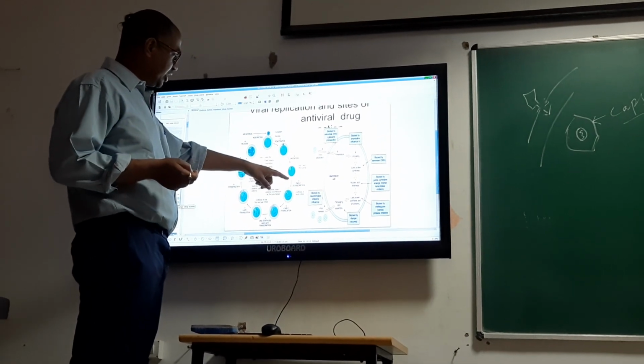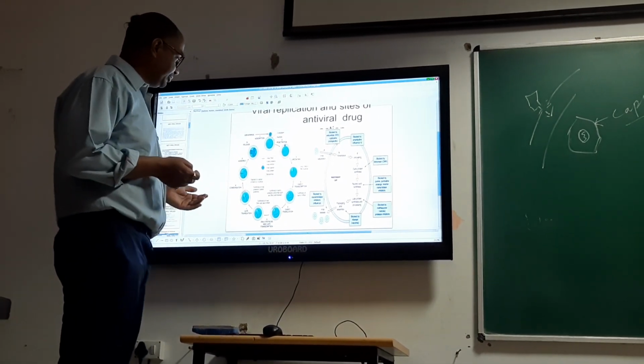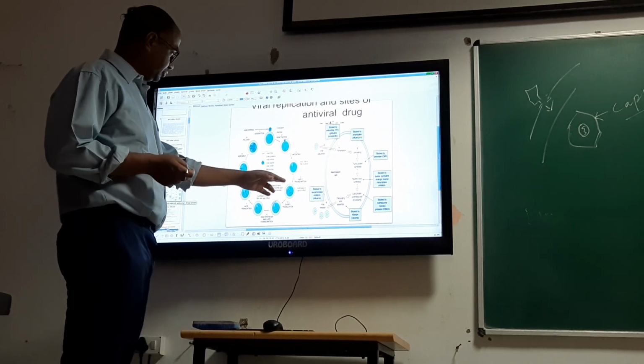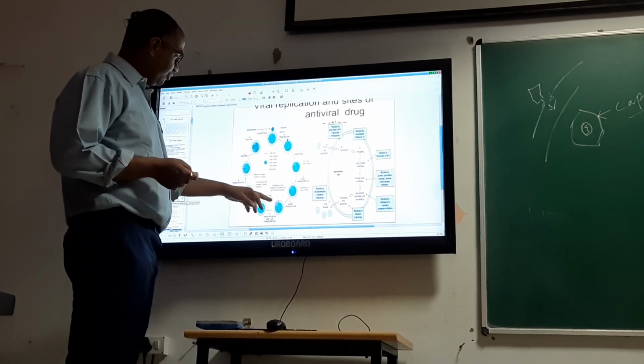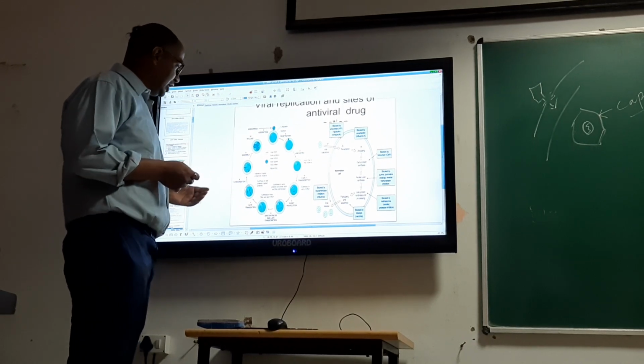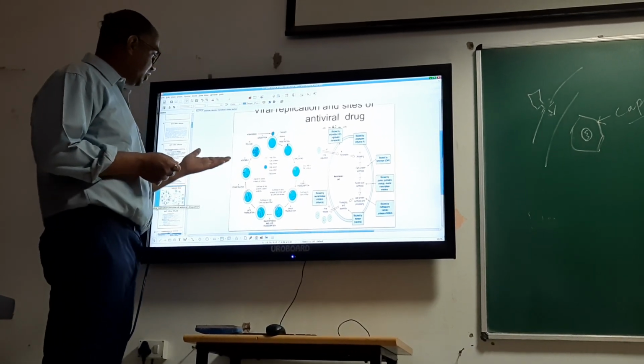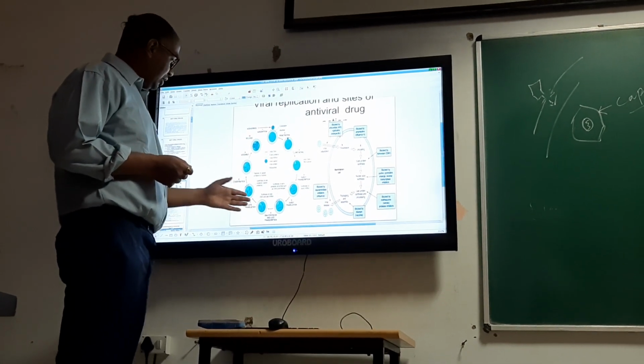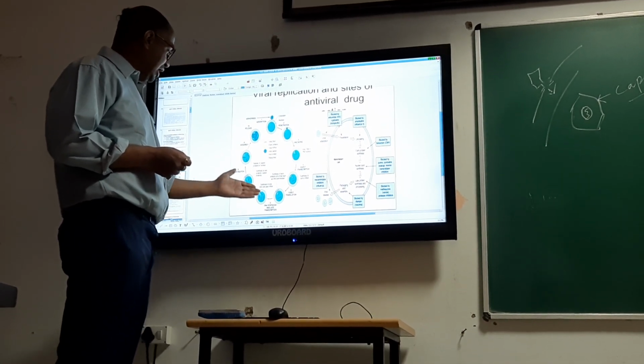Now coming to the fourth stage, early transcription, that is synthesis of mRNA. Then early translation from mRNA, synthesis of early proteins, and sixth is DNA synthesis and late transcription.